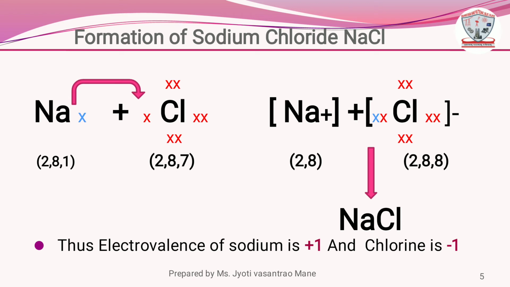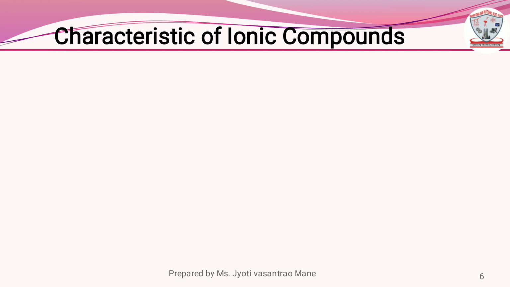Second one, focus on chlorine. Atomic number of chlorine is 17. Its structure is 2,8,7. It has 7 electrons in its last shell. It gains 1 electron from sodium atom to become stable like argon configuration 2,8,8. After gaining 1 electron, it becomes Cl-. The electrovalency of sodium is +1 and that of chlorine is -1. The NaCl molecule is electrovalent in nature.